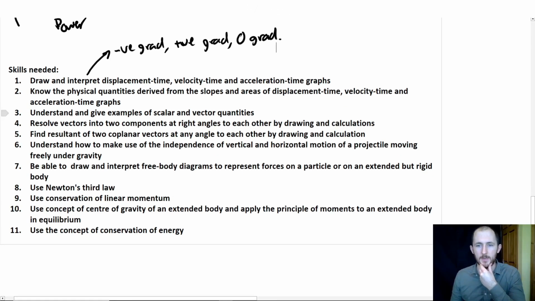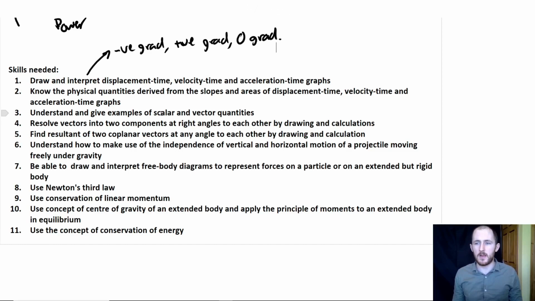The next major topic, and again, these next 4 points here, so 3 to 7, they're all going to be in one video. So understand and give examples of scalar and vector quantities. Okay, so sometimes multiple choice is quite a big part of your papers. They might say, tick the quantities that are scalars, tick the ones that are vectors. Which ones are vectors and scalars, right? And again, people lose marks on it.